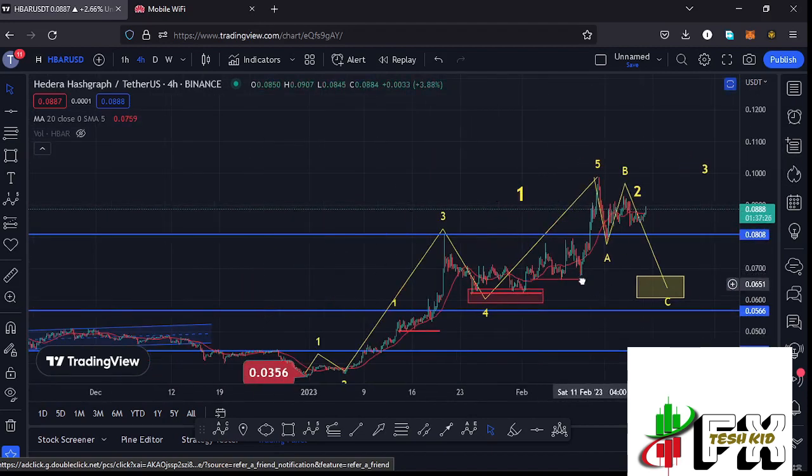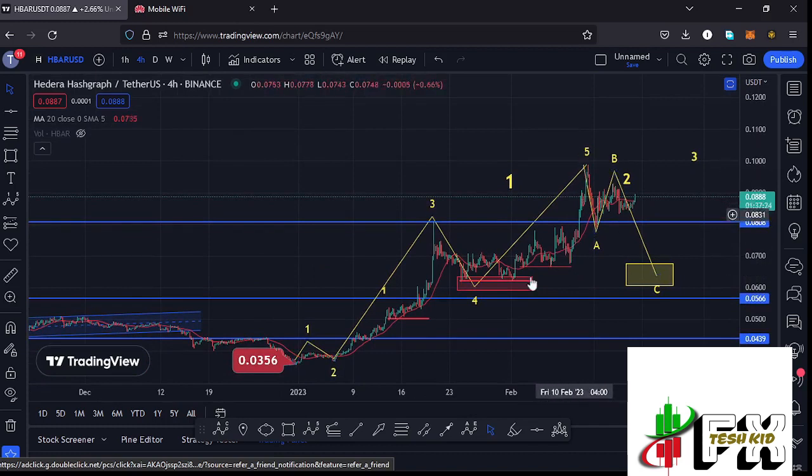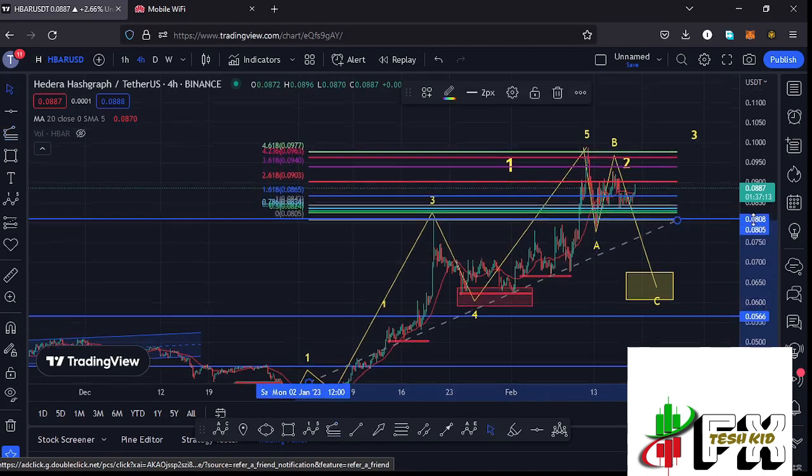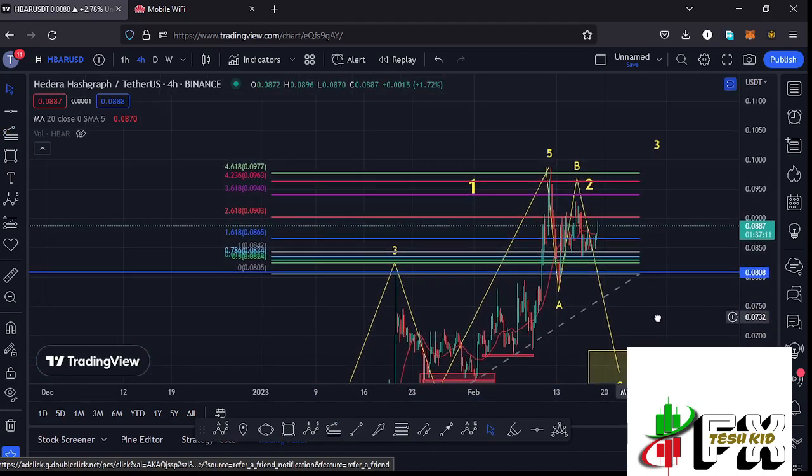upside, if I sketch out my minimum target areas to the upside in the formation of this wave 5 by connecting the trend-based Fibonacci from the low of the first wave to the high of that wave 1, then drag the fibs to the high of that wave 3, that gives me a minimum target area to the upside in the formation of that wave 5 at the fib level 1.618, and that is at around the $0.0865 mark, which is a target area we fully maximized, continued breaking through other key areas on the Fibonacci's, and also fully maximized the fib level 4.618, and that is at around the $0.0977 mark, meaning we did the minimum that I was expecting that wave 5 to the upside to do.